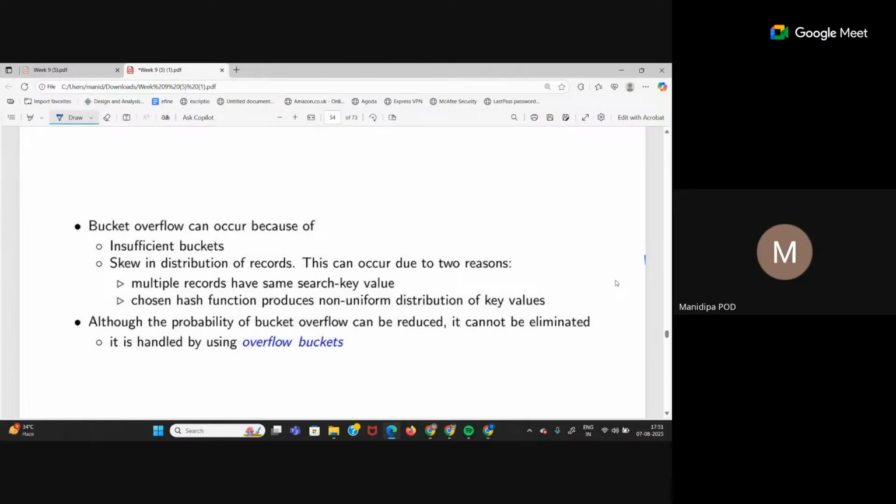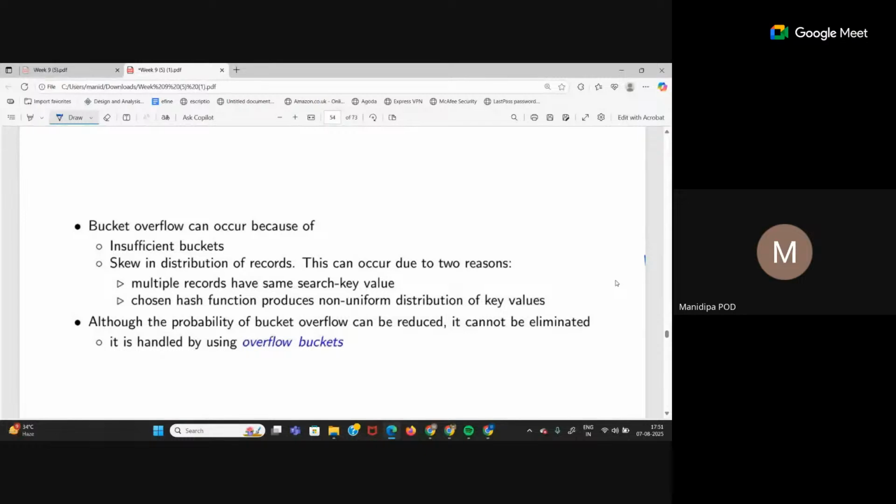So bucket overflow can occur in some instances. One instance is when there are an insufficient number of buckets. If you have 10 buckets and you have 1,000,000 records, there is bound to be overflow no matter what your hash function is. It will overflow because the bucket size or the number of buckets is too small. Again, overflow can also occur if there is a skew in the distribution of records.